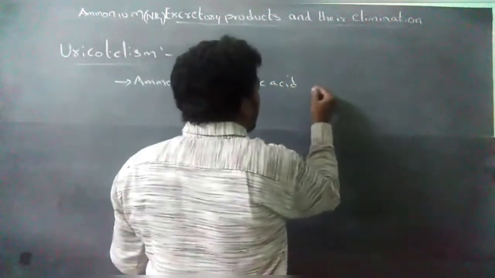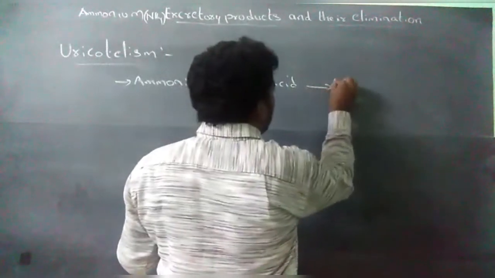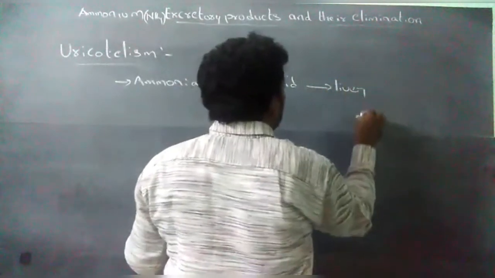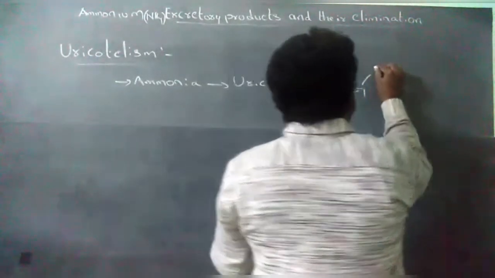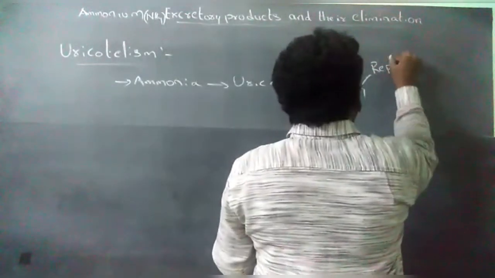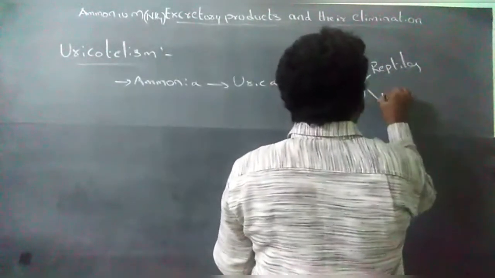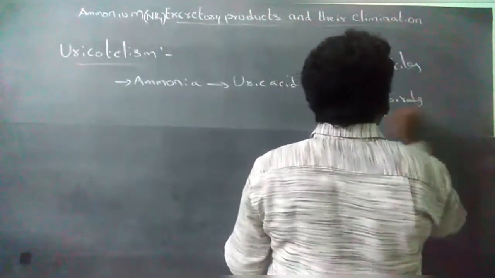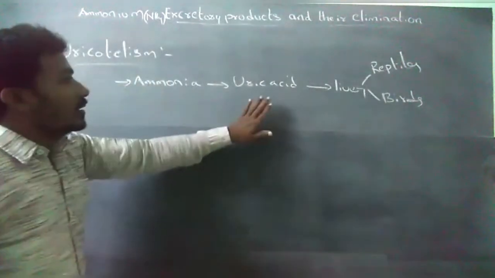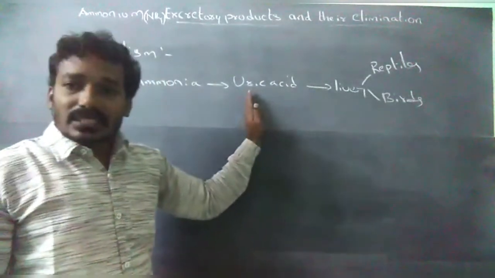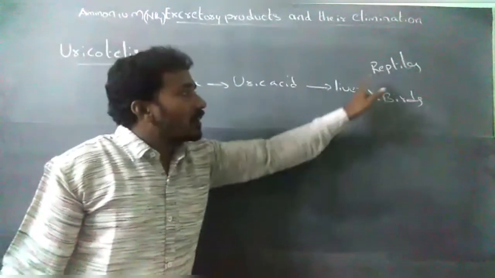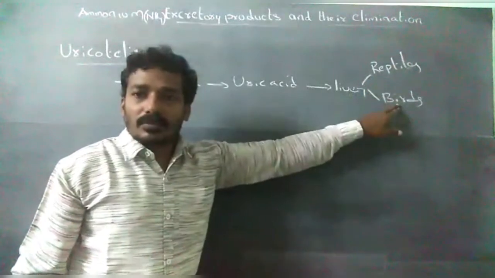Uric acid forms in the liver of reptiles and birds.